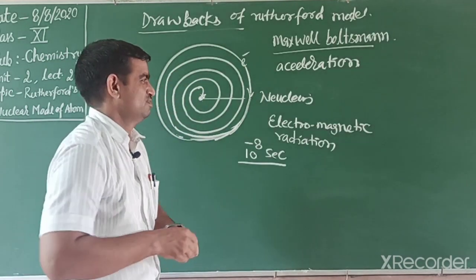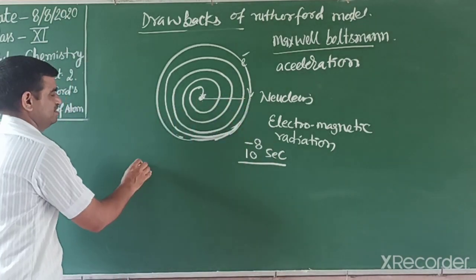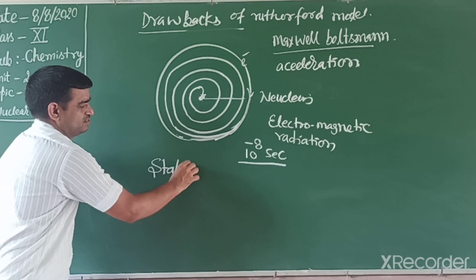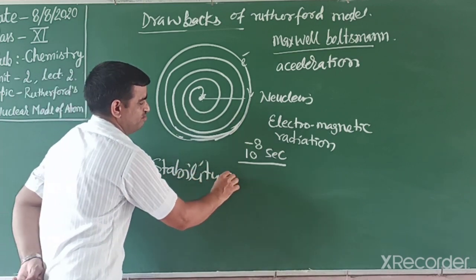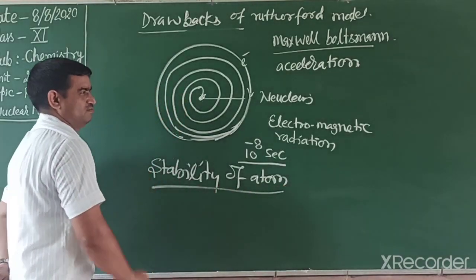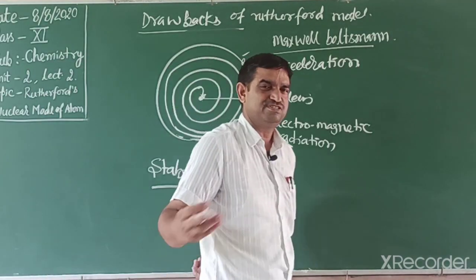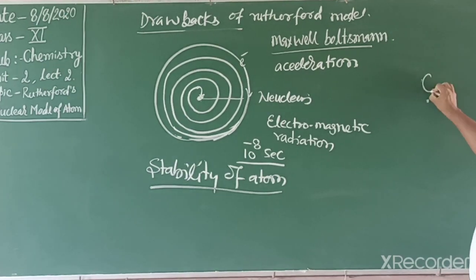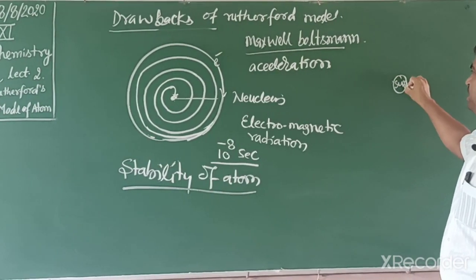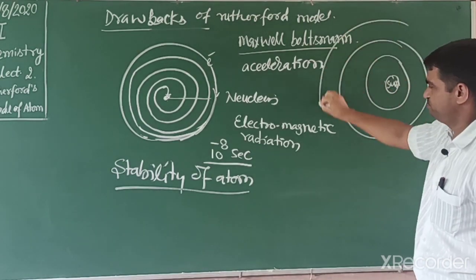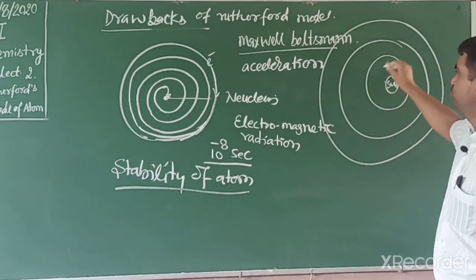It means Rutherford's first drawback is that he could not explain the stability of the atom. Why? But in the solar system, why does this not happen? Because in the solar system, the center has the sun and the planets revolve around it in a fixed path, that is a fixed orbit.